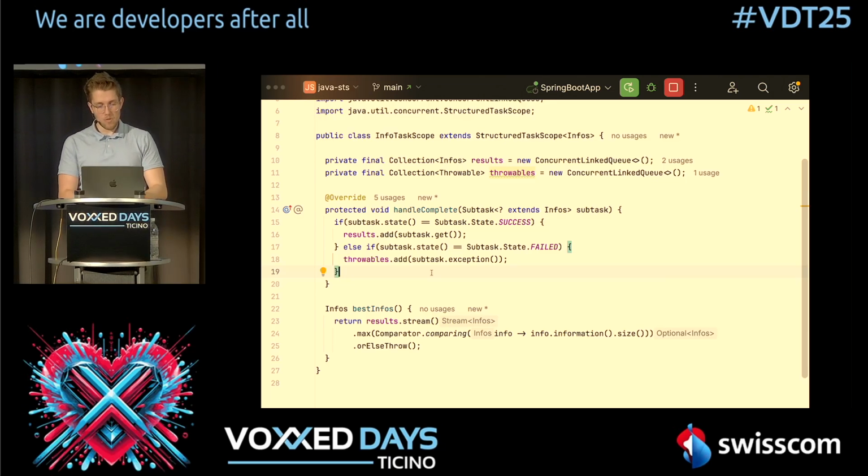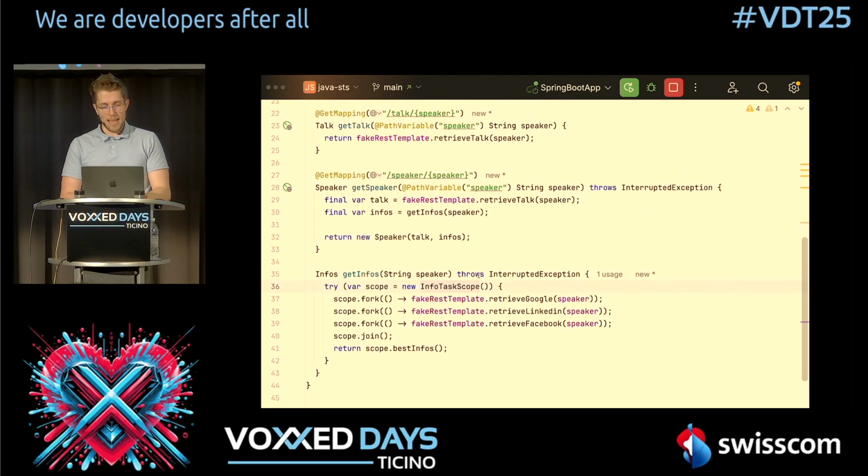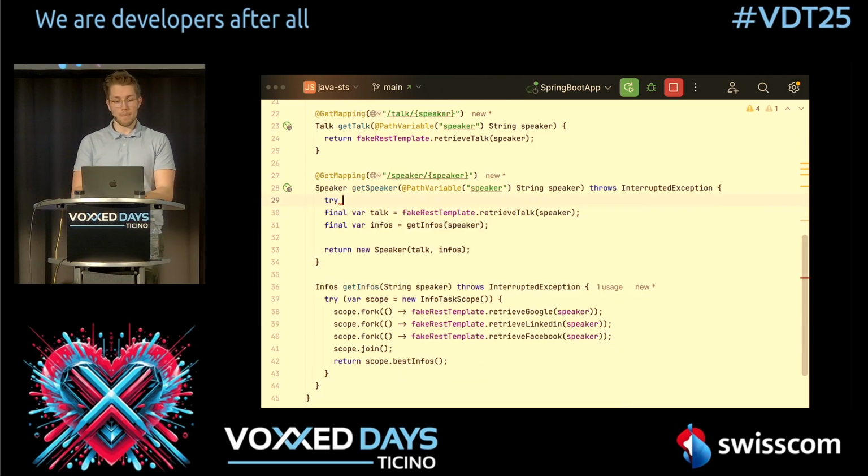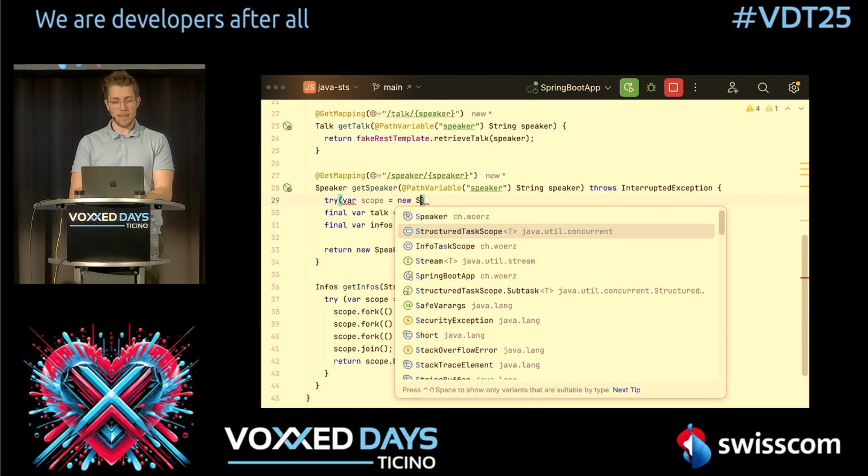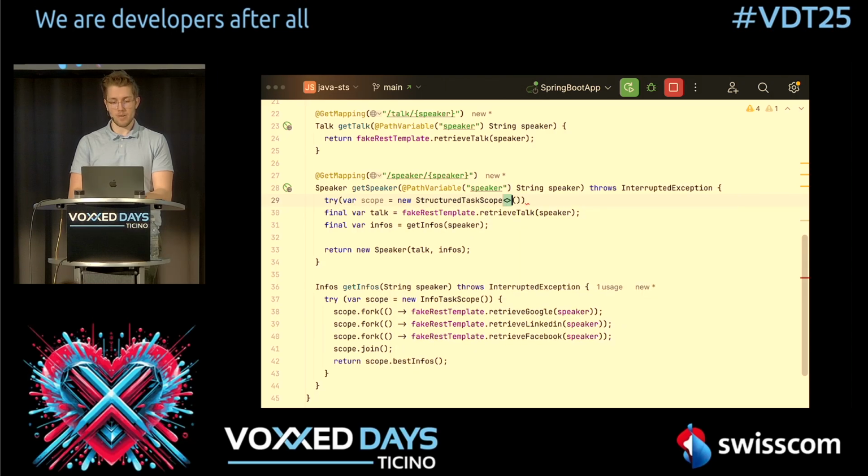Now, but let's go back into our main controller. This is looking fine, but what you also want to have is retrieve talk should get called at the same time as get infos, because these 2 requests are not dependent on each other. So we can make this even faster. So how can we do this? Well, we just wrap this again in another scope, and we say this is a structured task scope.